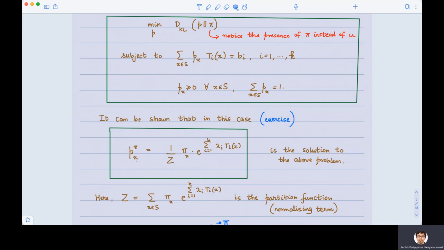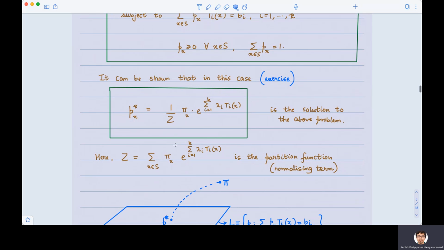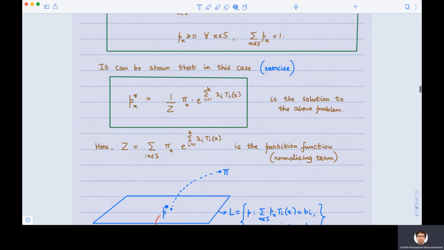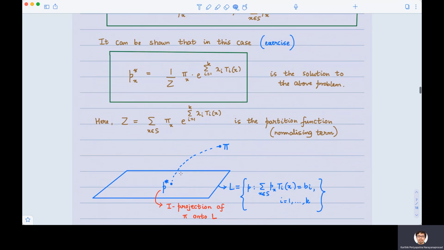Very nice. In this case, I'm going to leave this as an exercise for you all. It can be shown that the optimizer for this problem, that is the solution to this problem, has a very explicit and nice form. Its form is as follows. On a symbol X, it puts a mass that is proportional to the mass that the prior puts, and there is a multiplicative factor very similar to what we saw earlier. Again, Z here is a normalization factor, also called the partition function, which makes Px star a probability distribution. Again, recall Px star is the optimal solution to this problem. You can use the method of Lagrange multipliers to arrive at this. I'm going to leave that as an exercise for you.